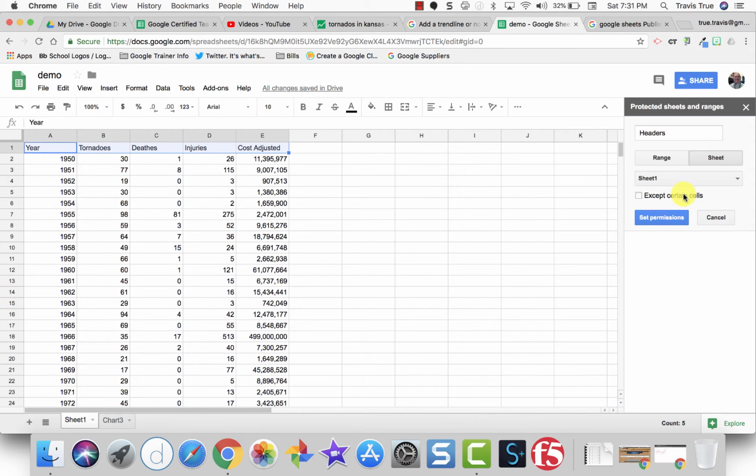I could also protect the entire sheet except certain cells. So I could kind of do it backwards. Lock the whole thing down and then only unlock certain cells. I'm just going to worry about the range here first. So these are the ones I have selected.